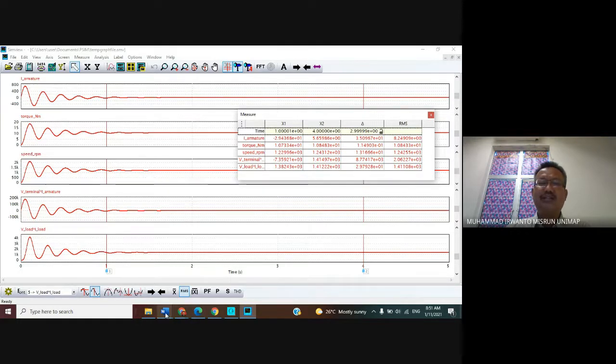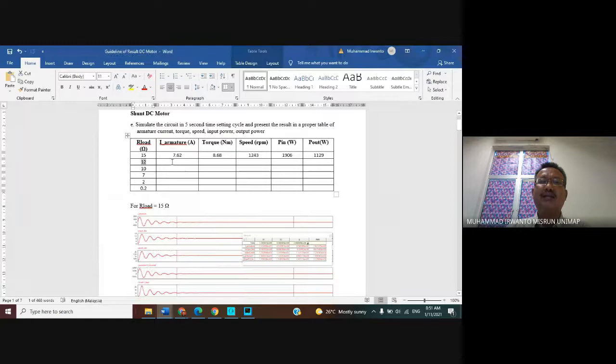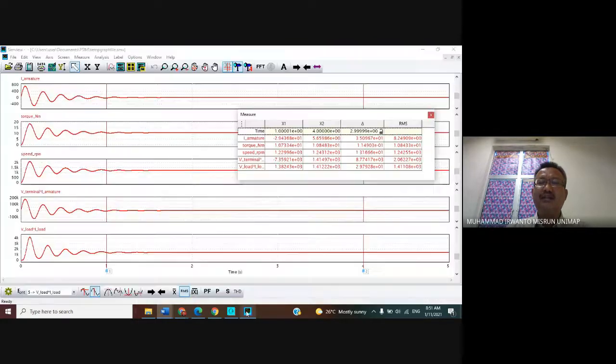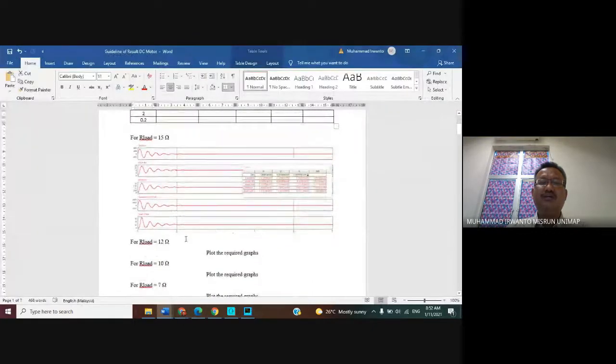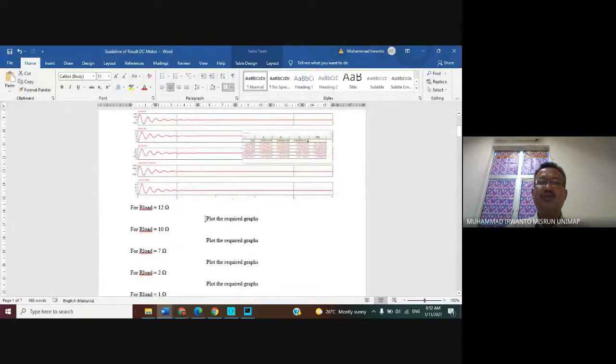Now please write in here for the 12 ohms. After that, capture this figure, all the waveforms, and put it in for the 12 ohm.